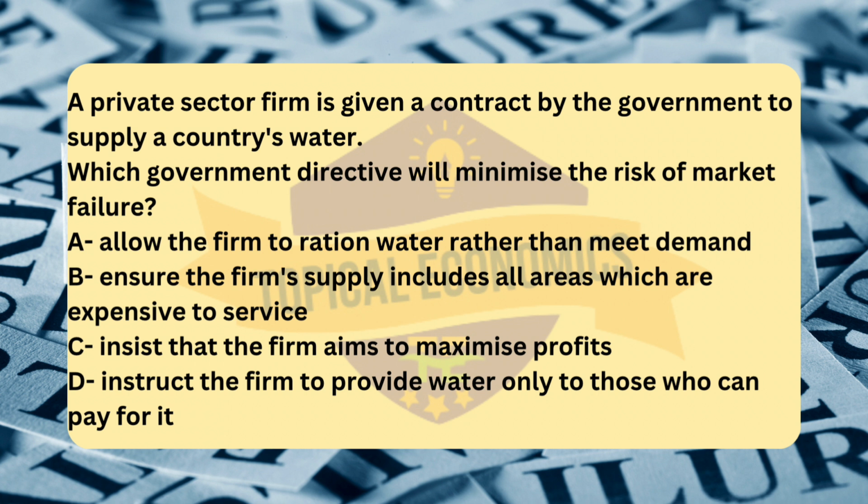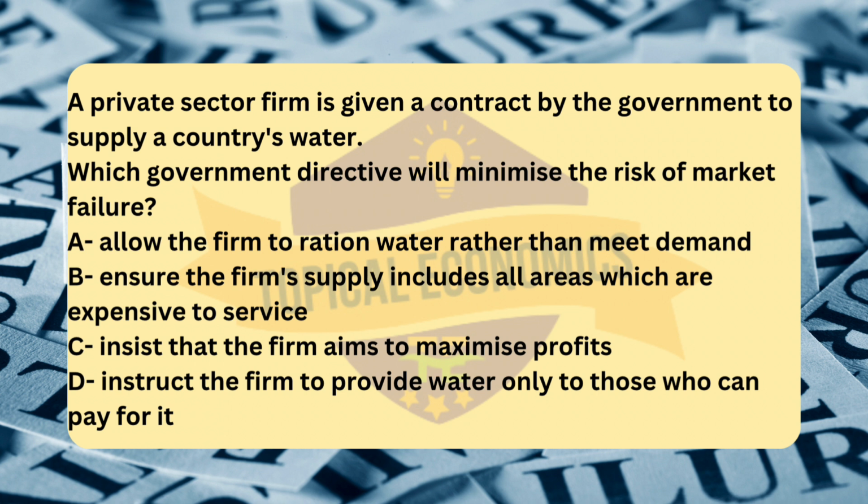Moving to question number 22. A private sector firm is given a contract by the government to supply a country's water. Which government directive will minimize the risk of market failure? A: allow the firm to ration water rather than meet demand. B: ensure the firm's supply includes all areas which are expensive to service. C: insist that the firm aims to maximize profits. D: instruct the firm to provide water only to those who can pay for it.